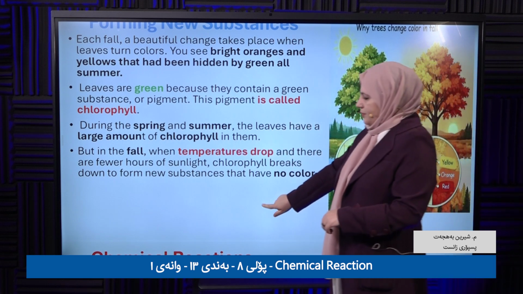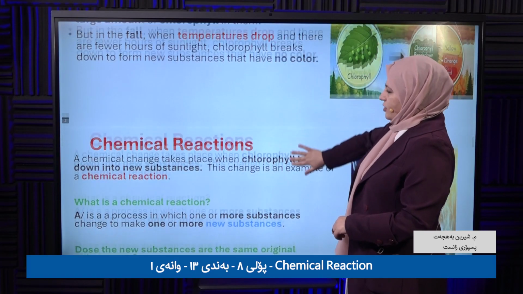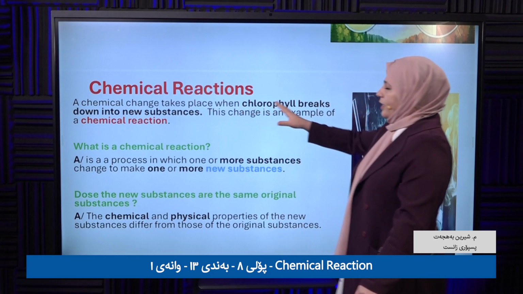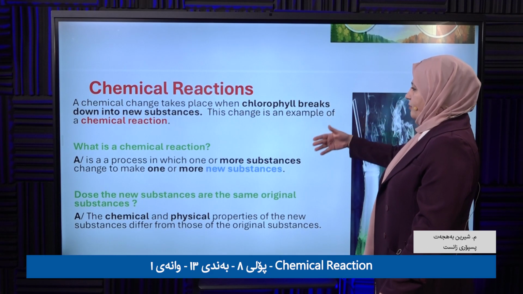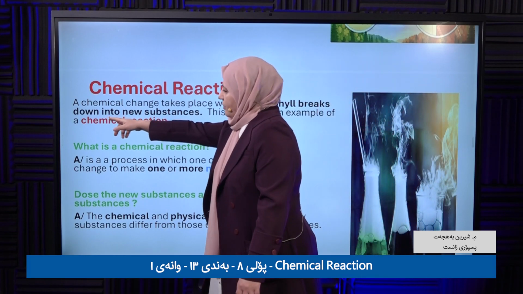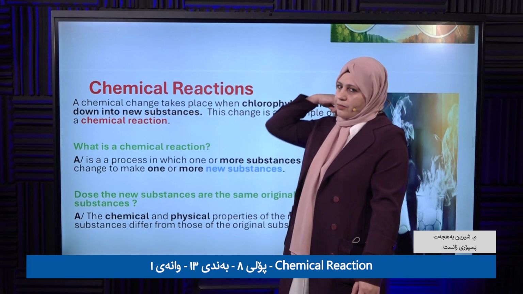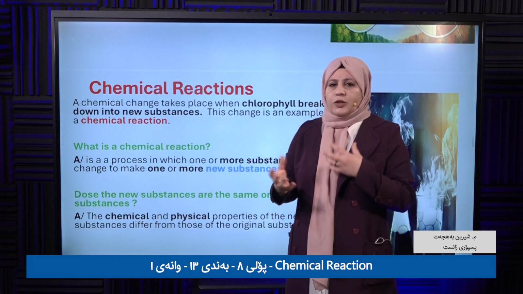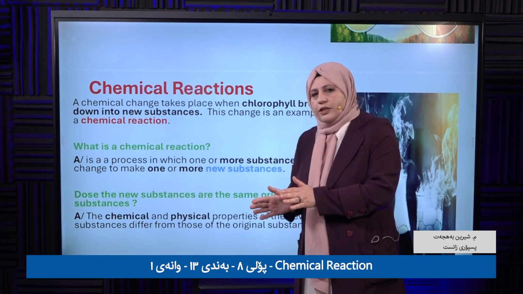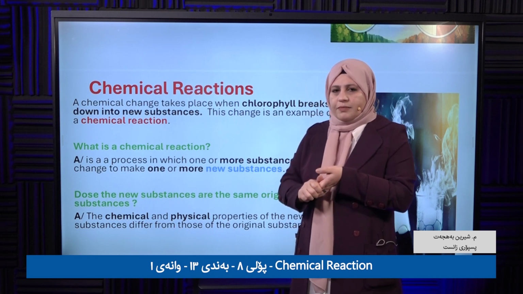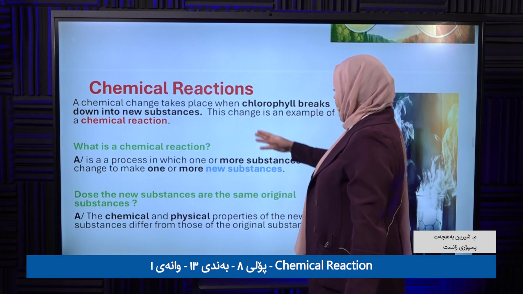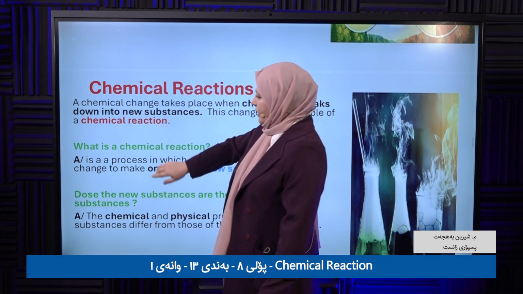Okay? So let's go to the chemical reaction. A chemical reaction takes place when chlorophyll breaks apart or breaks down into a new substance. That means we get a new substance, okay? The original substance turns into the new substance, which is very different physically and chemically. This change is an example of a chemical reaction.